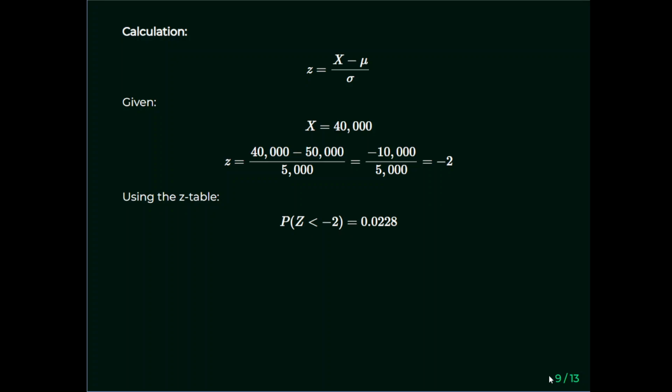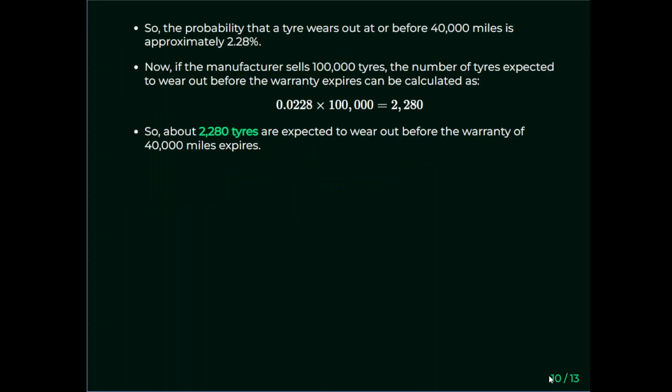So we're interested in the probability of a Z-score being less than or equal to minus 2. Using the complement rule, that is equal to the probability of a Z-score being greater than 2. Looking that up in the tables, you should get 0.0228. So the probability that a tyre will wear out before 40,000 miles is approximately 2.28%.